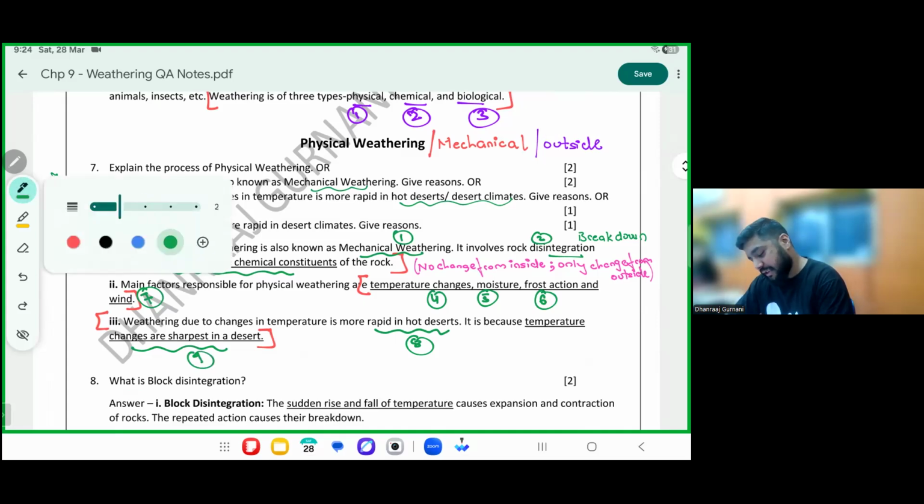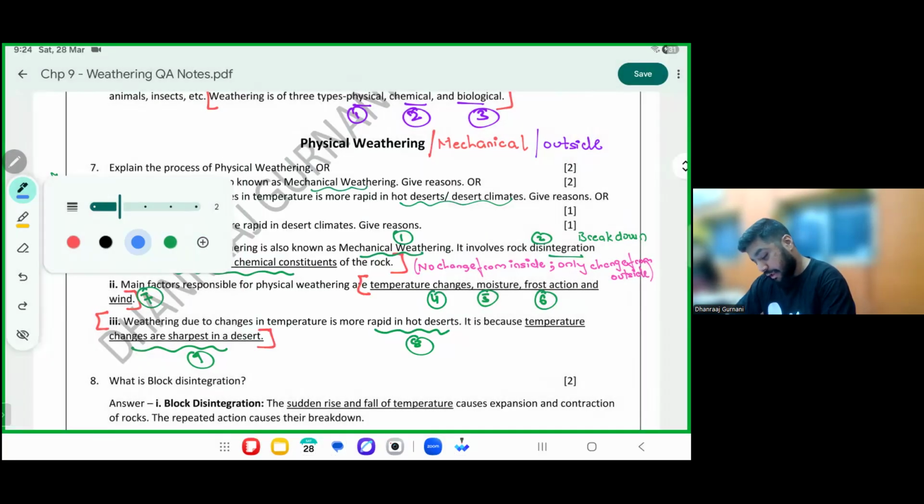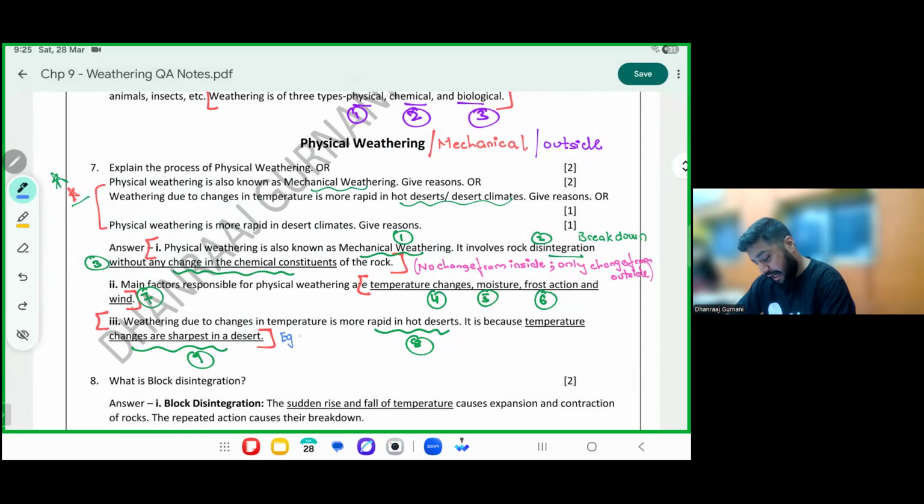Example, लिख दो please. Example, you need to write, very important. Let's say any kind of desert, Sahara or Thar. Now, how does this work? Please understand. Daytime temperature will go up to approximately 40-45 degrees.